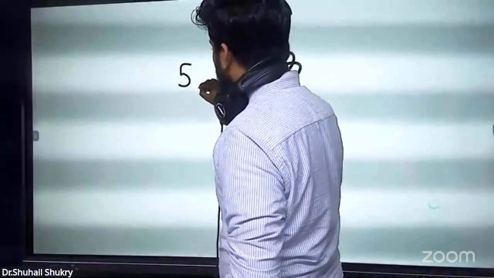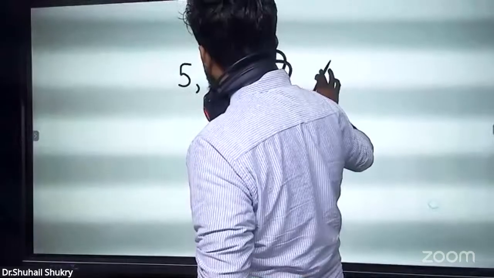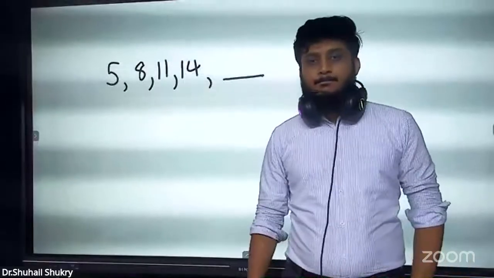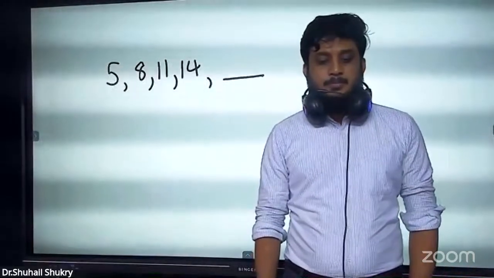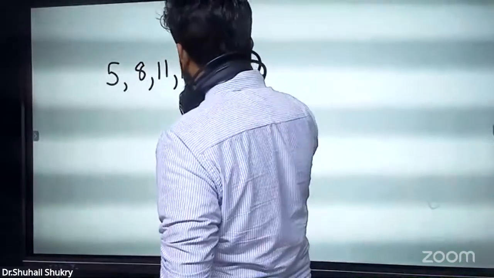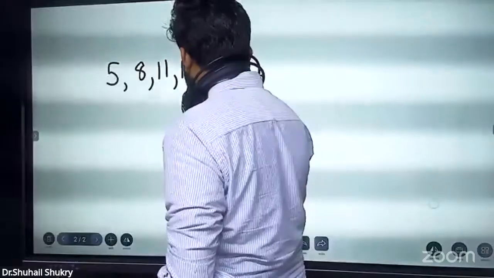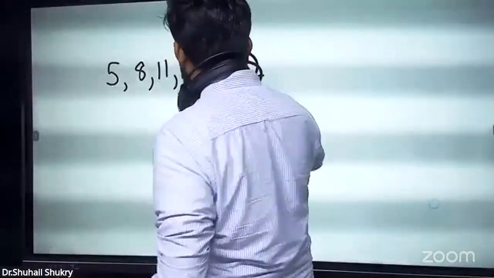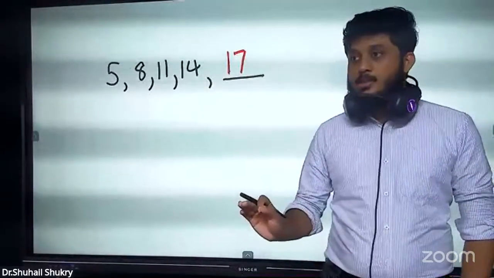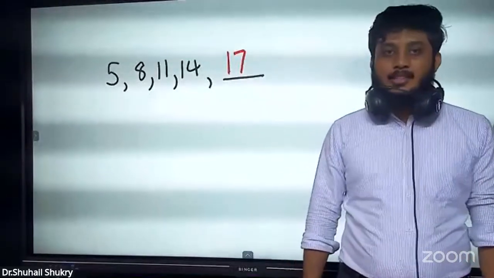Now let's say during grade 5, you learn something like this: 5, 8, 11, 14. If they ask you to fill this, think the answer, don't tell. How much did you get? I guess you would have got 17 for this. If you can think 17, you are normal. If you can't think 17, you are abnormal. Everyone could think 17. Great.